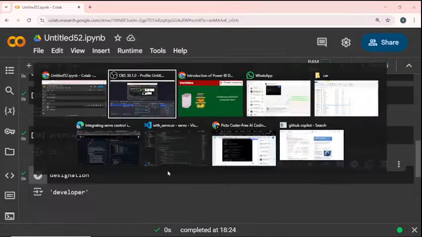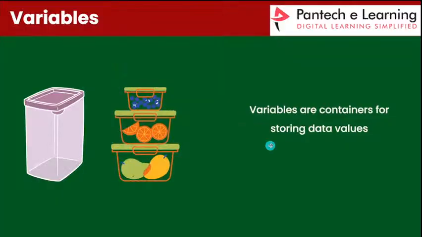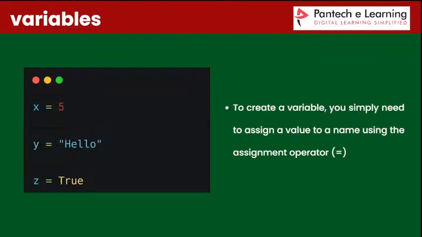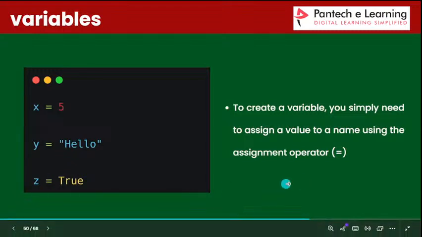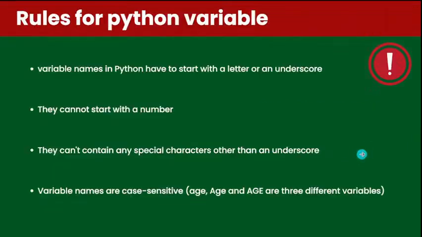Okay, so this is the variable format. We can store our value in one of the containers, and that container is called a variable. Next one, this is the example. The 5 is a value and x is a variable. We can store our value in this particular x variable. The hello is also the same, and the true is also the same. We are using the equal to operator to help store our value.